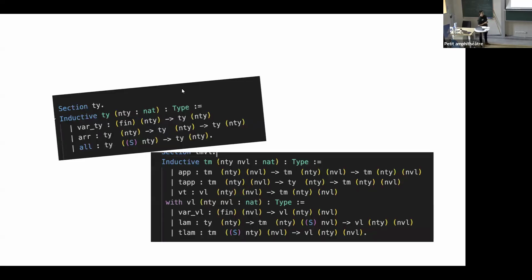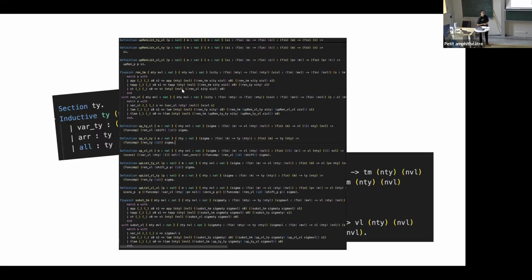Let us see how this would look on an example, for example, System F call by value. So this would be an example of how I could define some kind of types and terms for such a system. Then I would define substitution on this. This is still fine, right?